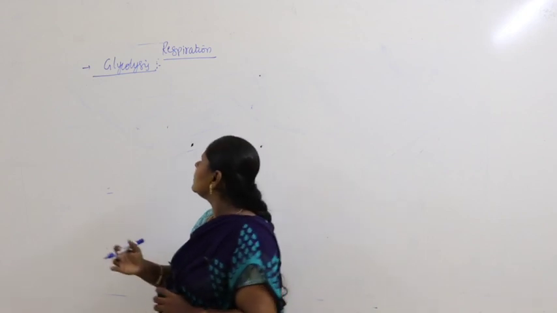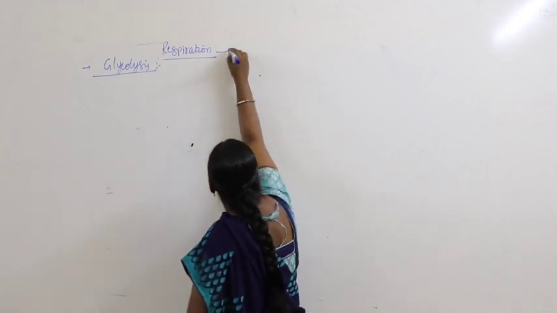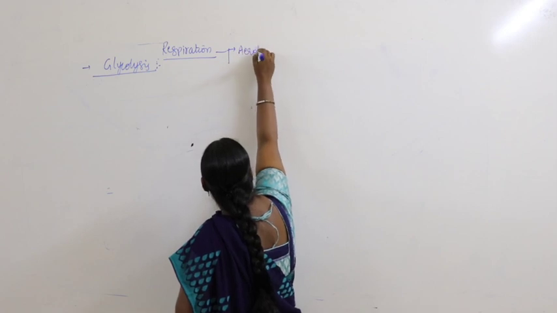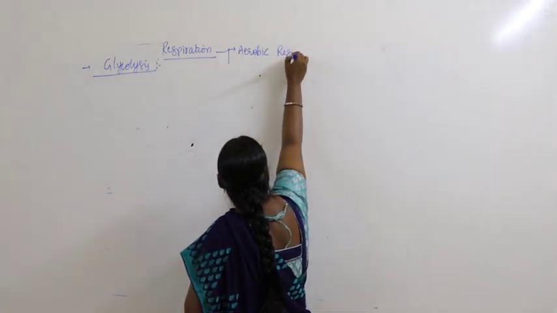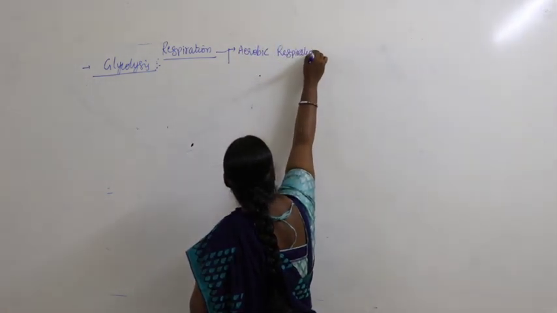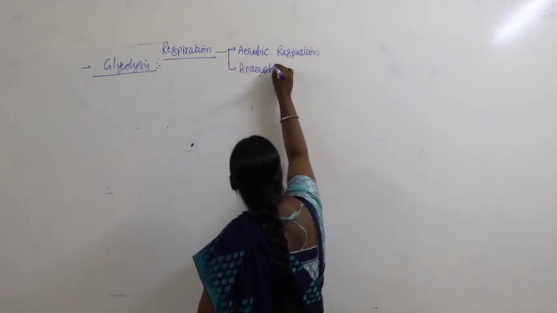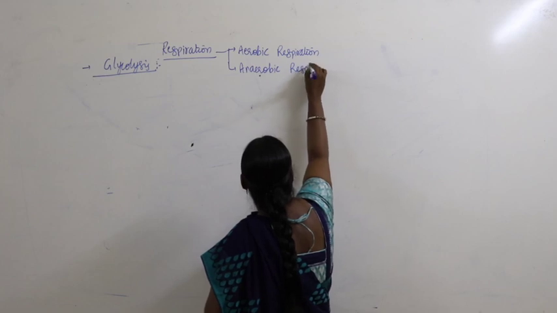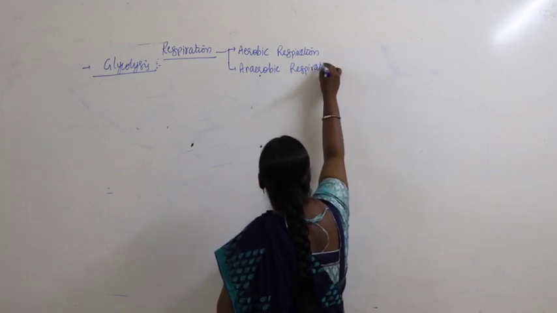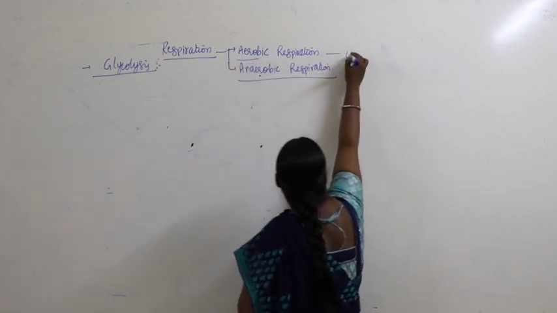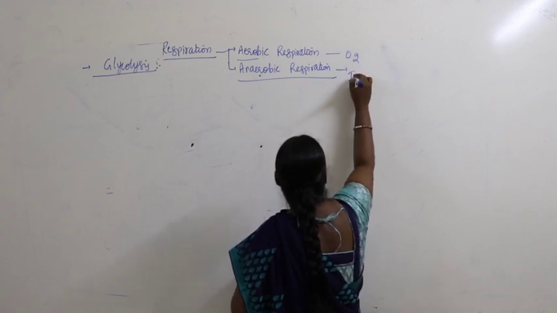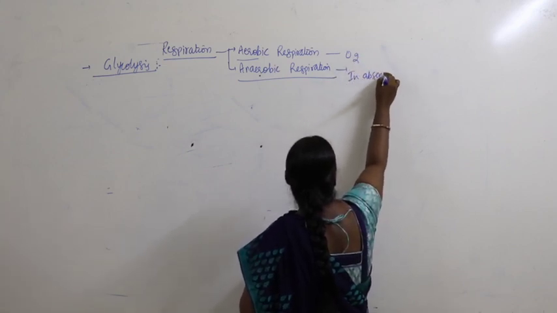So you know that in general respiration, we have 2 processes. One is called aerobic respiration, and the other one is called anaerobic respiration. If you take aerobic respiration, you know it occurs in the presence of oxygen, and here it occurs in absence of oxygen.